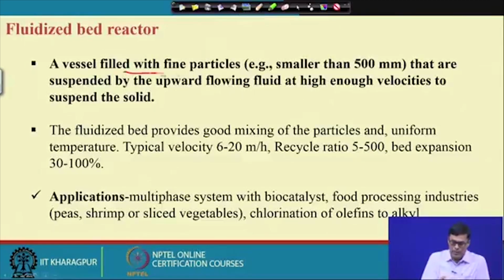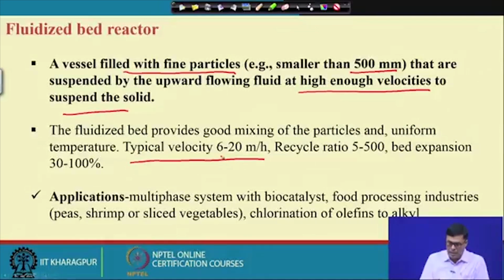Now, the fluidized bed reactor I have already explained, only I want to highlight here. It is a vessel filled with fine particles smaller than 500 micrometers that are suspended in the upward flow of fluid at a high enough velocity to suspend the solid. The typical velocity is 6 to 20 meters per hour, the recycle ratio is 5 to 500, and expansion of the bed is about 30 to 100%.